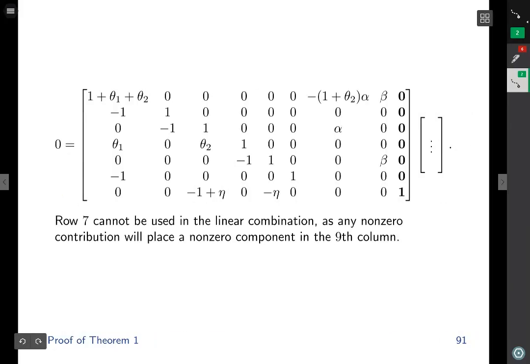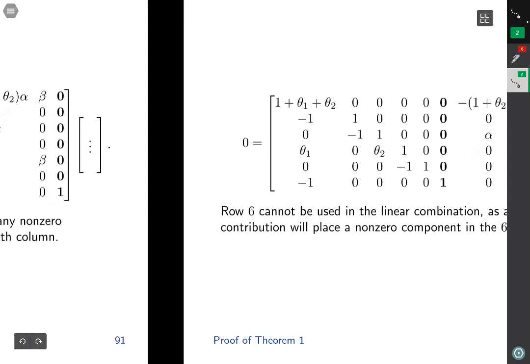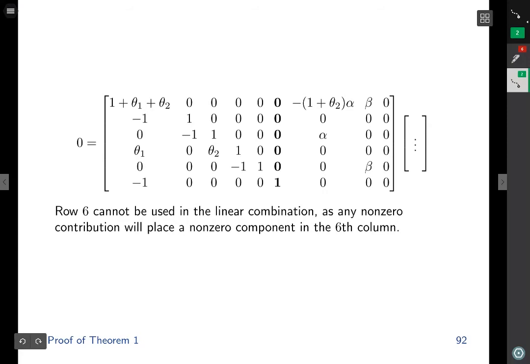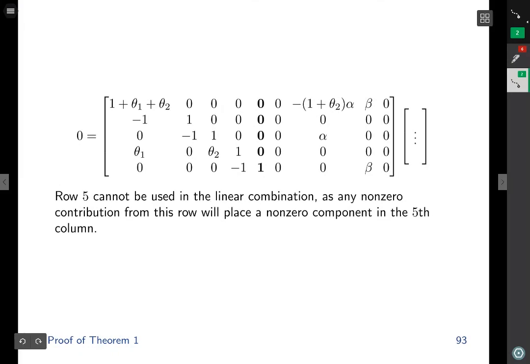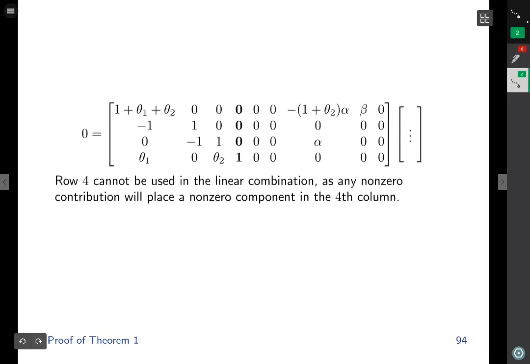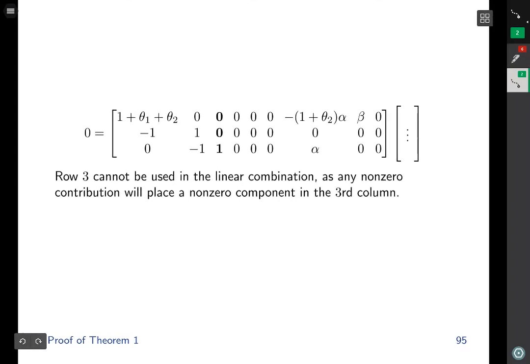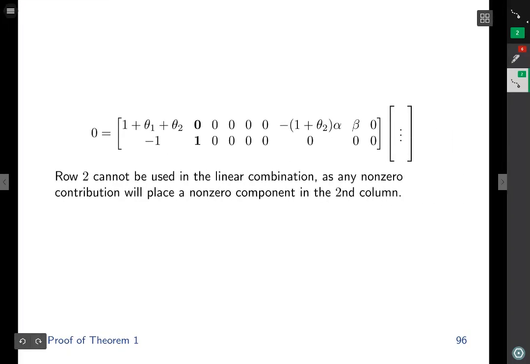Row 7 cannot be used in this linear combination, as any non-zero contribution will place a non-zero component in the 9th column. Row 6 cannot be used in the linear combination, as any non-zero contribution will place a non-zero component in the 6th column. Row 5 cannot be used in the linear combination, as any non-zero contribution will place a non-zero component on the 5th column. Row 4 cannot be used in the linear combination, as any non-zero contribution will place a non-zero component on the 4th column. Row 3 cannot be used in the linear combination, as any non-zero contribution will place a non-zero component in this 3rd column. Row 2 cannot be used in the linear combination, as any non-zero contribution will place a non-zero component in the 2nd column.